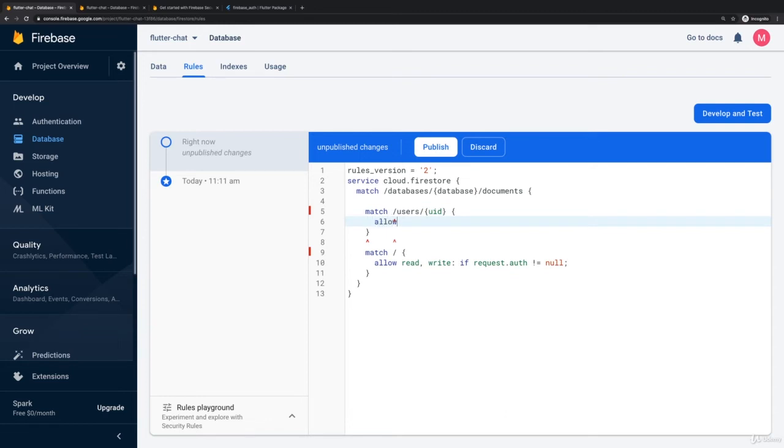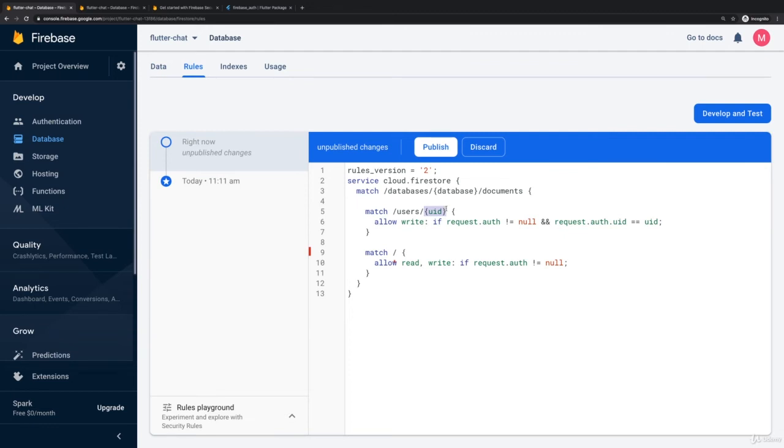And there I want to allow writing if request.auth is unequal to null, so if the request comes from an authenticated user, and with the double ampersand symbol here, if request.auth.uid, which is a field that is available on the auth object on the incoming request, is equal to the UID we have here in the path.